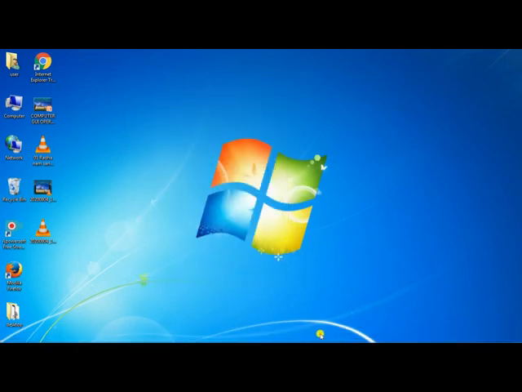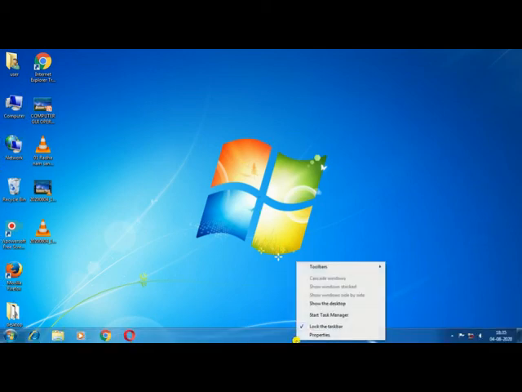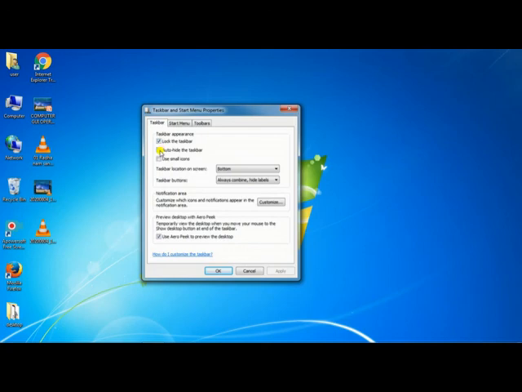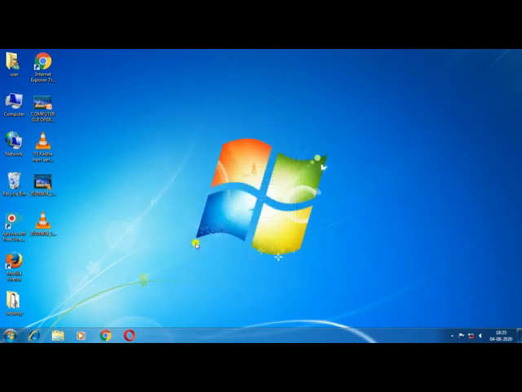Now you see the taskbar is hiding. When you drag the cursor up to the taskbar, then the taskbar appears, and when you remove the cursor from the taskbar, it disappears. So it increases the size of your windows. Now again, if you want to undo this process, you just uncheck the auto hide taskbar and apply, then OK. So by this way you can customize your taskbar.